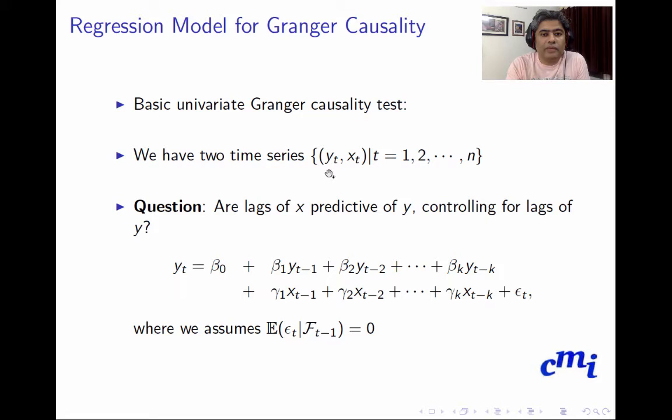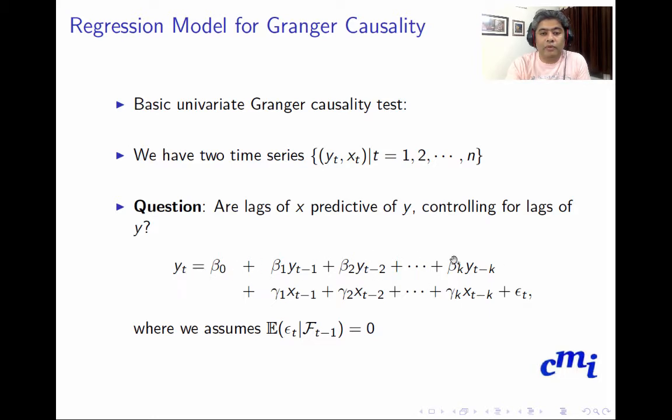Suppose we have two time series, yt and xt, t equal to 1 to n. We have observed both values at n different time points. The question is, are lags of x predictive of y, controlling for lags of y? So we fit a model yt equal to beta naught, the intercept, plus beta 1 yt minus 1, plus beta 2 yt minus 2, plus dot dot dot, plus beta k yt minus k.